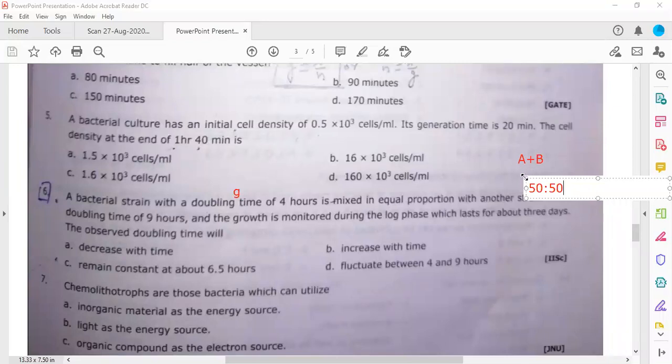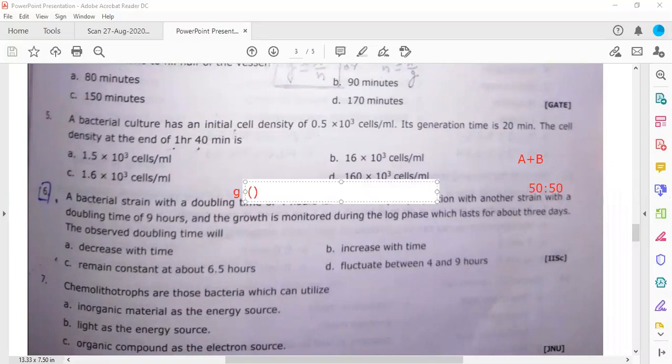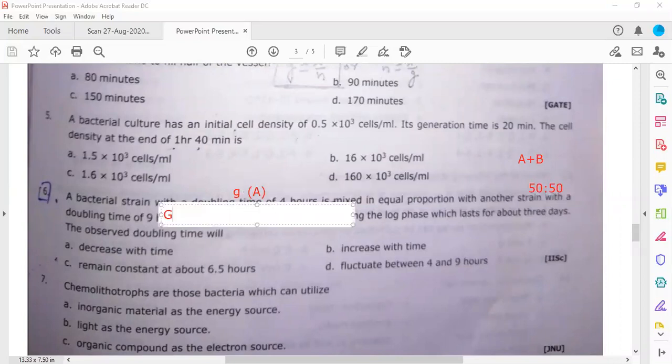In the first case, for the strain A, the generation time or doubling time is 4 hours. And for B, actually, it is 9 hours. So you can write this G for A because it is for A. And this is G for B, the generation time for the strain B, right? So this is 9 hours.